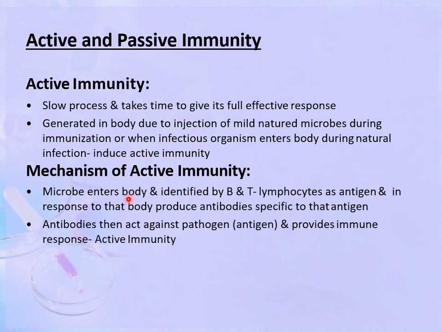Now when the microbes enter the body, they are identified by the B and T lymphocytes as antigen, or the foreign particle, and in response to that, the body produces antibodies specific to that antigen. The antibodies then act against that pathogen or the antigen and provide the immune response. So this immune response provided is known as the active immunity.